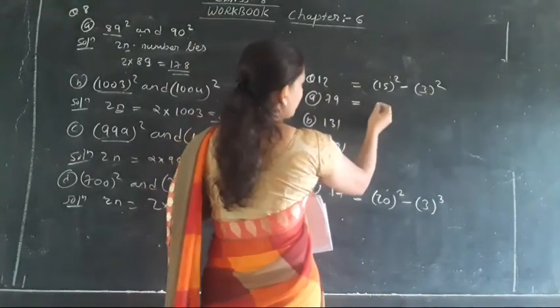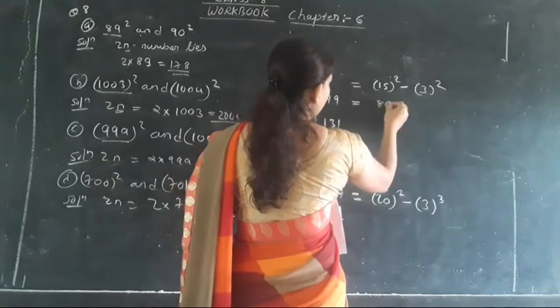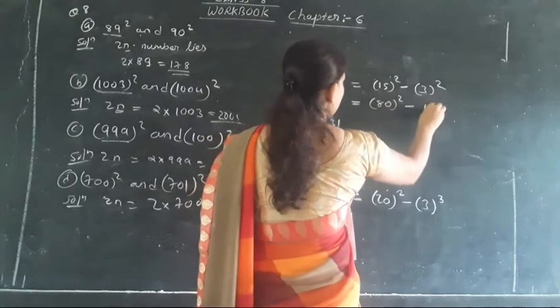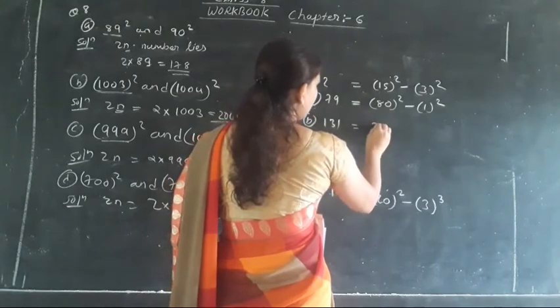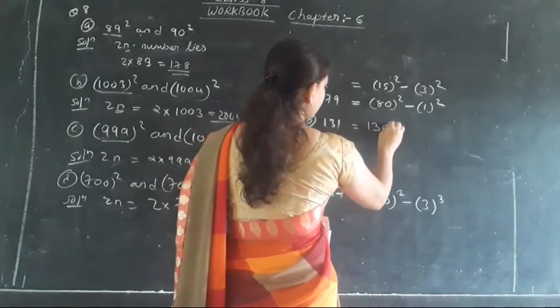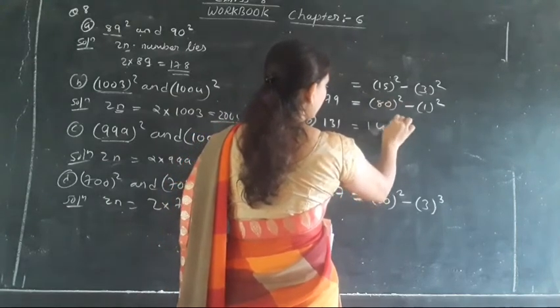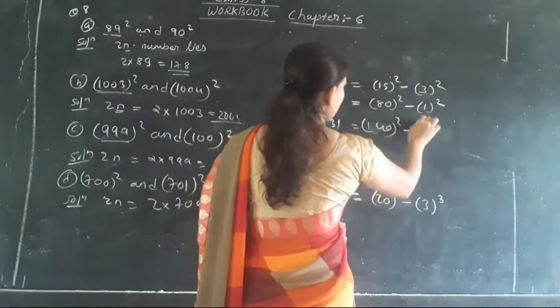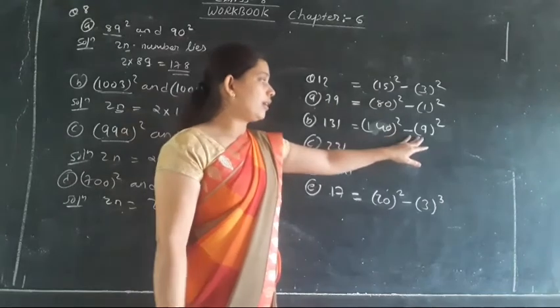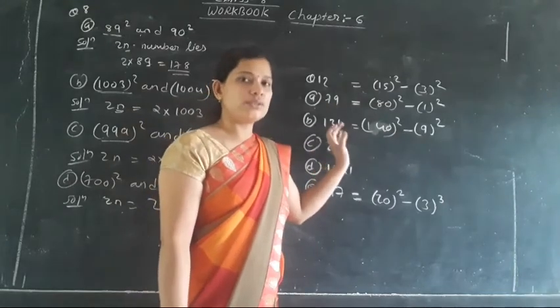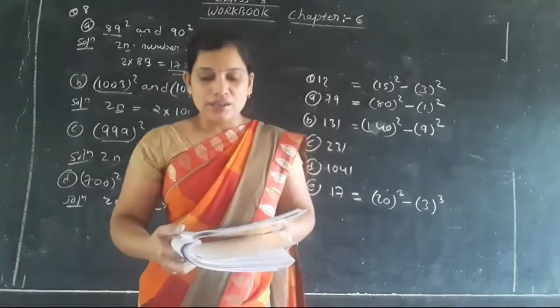In the same way, 80: we have 80 the whole square minus 1 the whole square. Then 140 square minus 9 the whole square. Clear? Because 140 minus 9 will give 139. So in this way you have to do the answer.